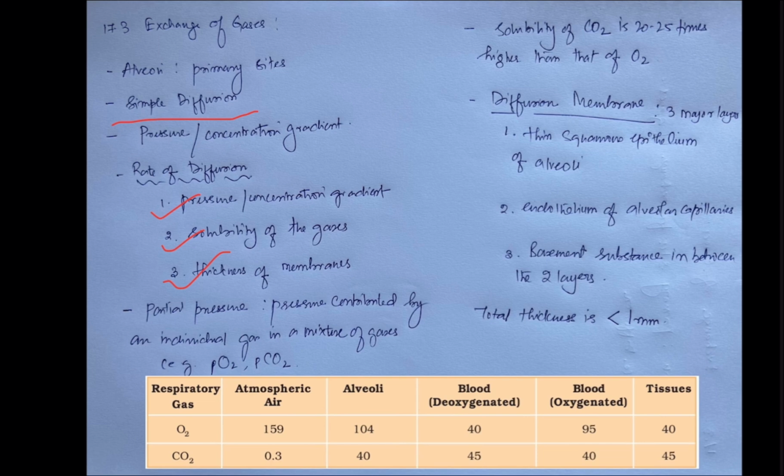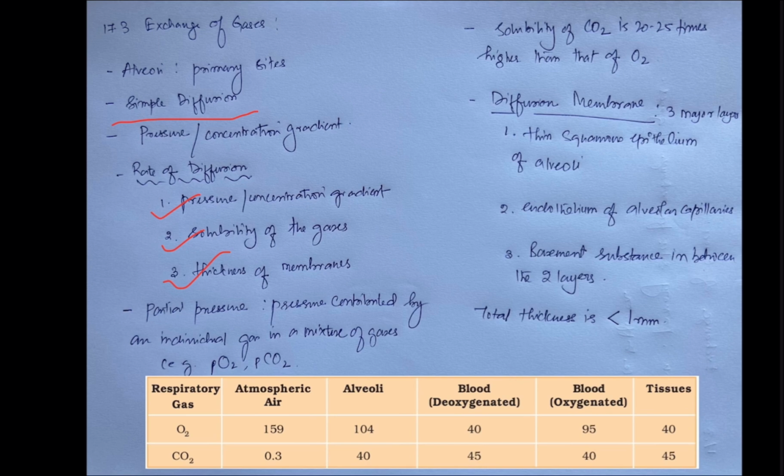Now let's know what is partial pressure. When there is a mixture of gases, then the pressure which is contributed by an individual gas is known as the partial pressure. And this is represented as small letter P and the chemical formula of that particular gas. Like for partial pressure of oxygen, we write it as PO2, and partial pressure of carbon dioxide, we write as PCO2.